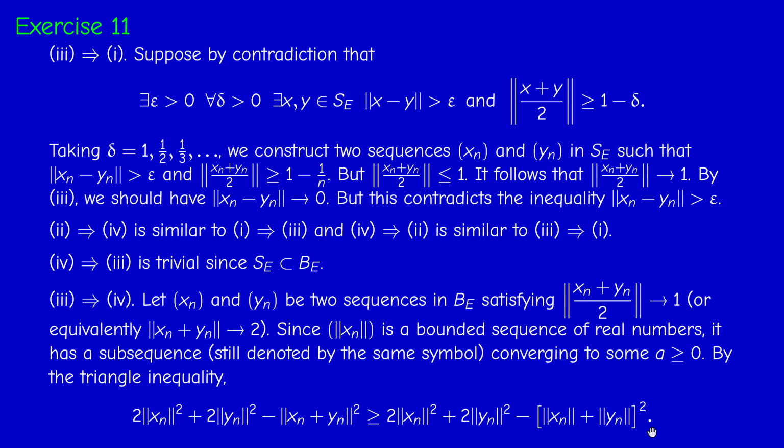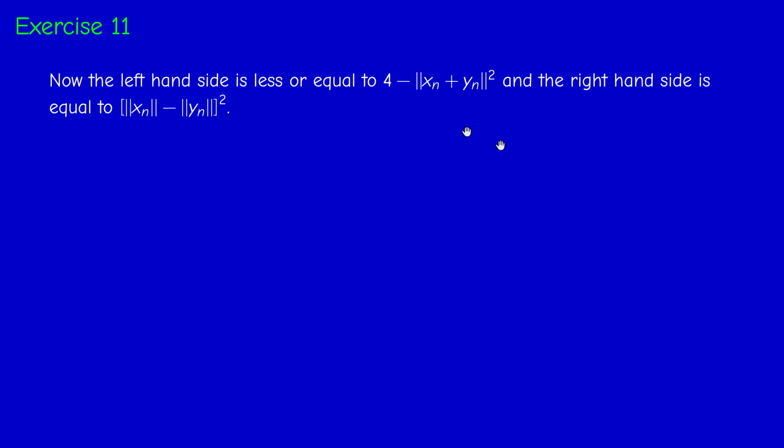And now if you look at the right-hand side, you do the usual algebra. This is just 2a squared plus 2b squared minus (a plus b) squared. Not the same a, actually. So this is just the norm of xn minus the norm of yn squared. Okay? Just expand this simple algebra. So what do we have now? Therefore, the norm of xn minus the norm of yn squared is less or equal than 4 minus the norm of xn plus yn squared.